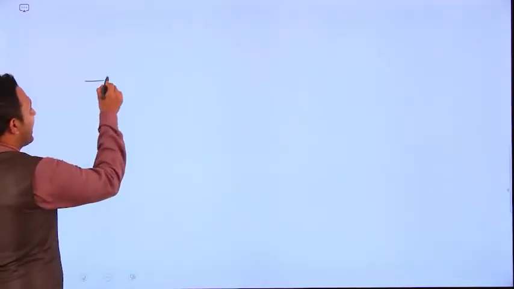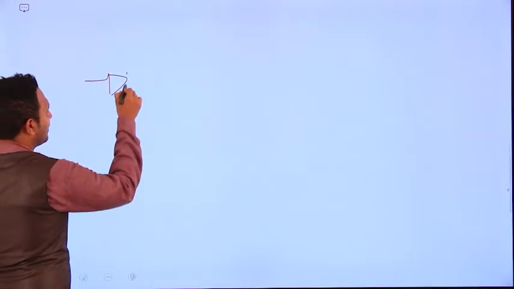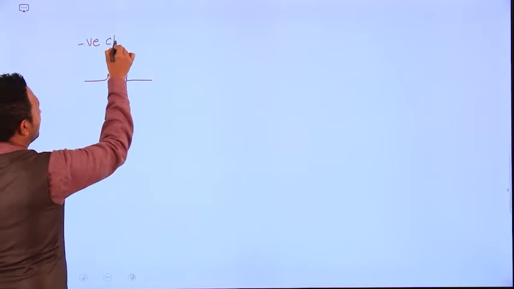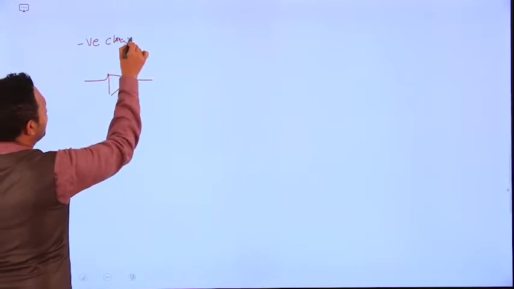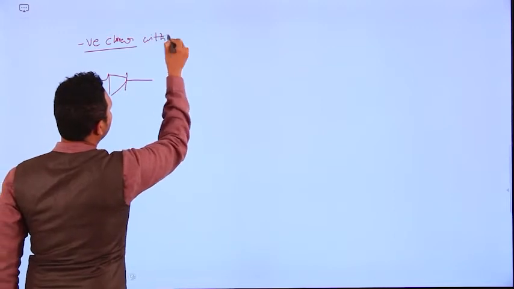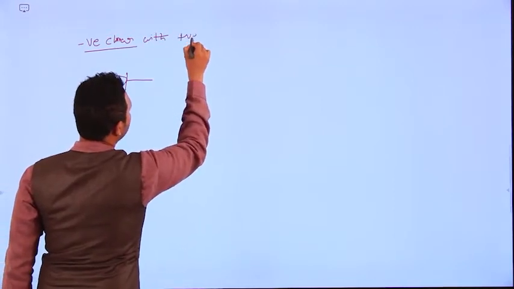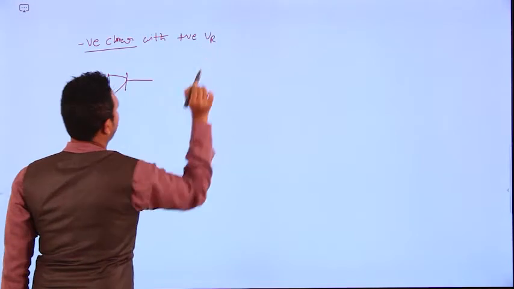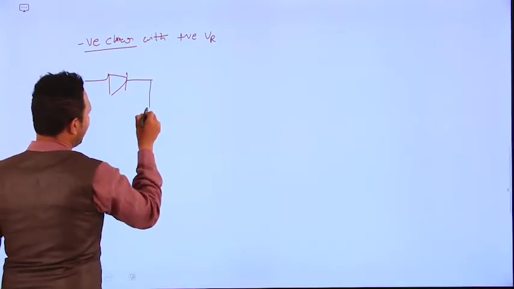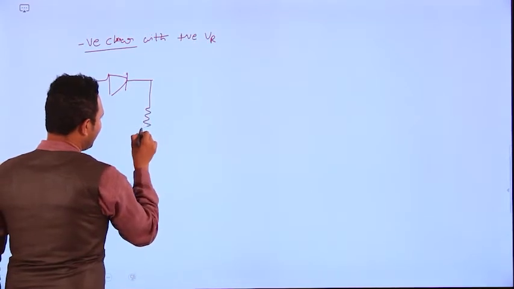Here we have the negative clipper with positive VR. Our input goes through the series diode and one resistor.